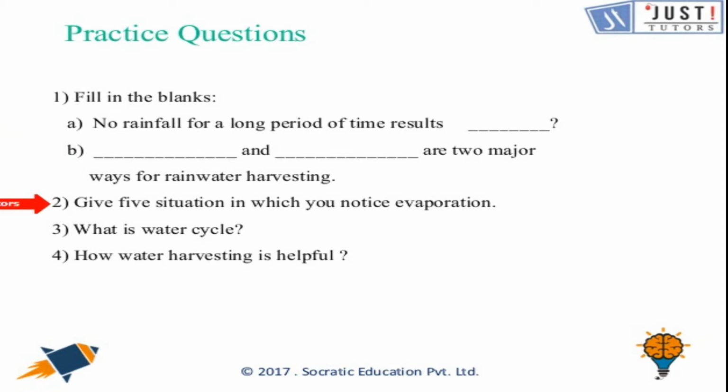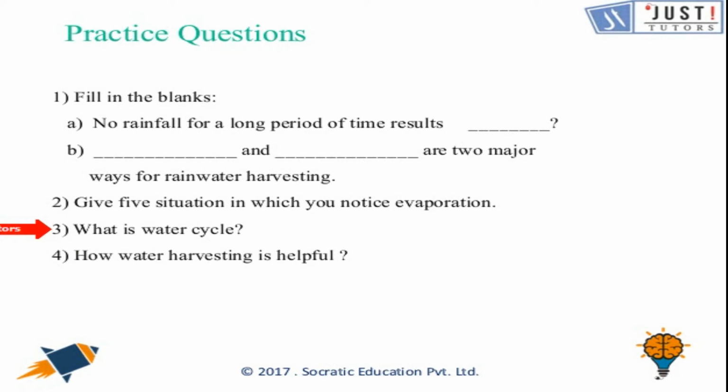Question 2. You can pause the video and try the questions. Give five situations in which you notice evaporation. Where do you notice water getting evaporated? We can say that when it rains and the floor, the rooftop or the roads are wet, after some time when the sun is up, it evaporates. If you leave water in a container on the roof, it will evaporate.